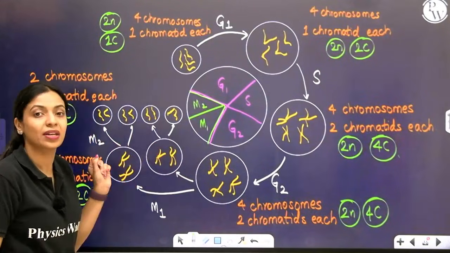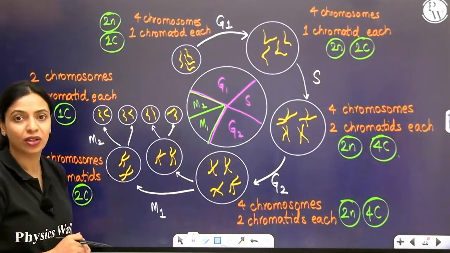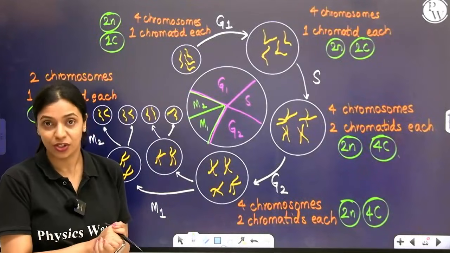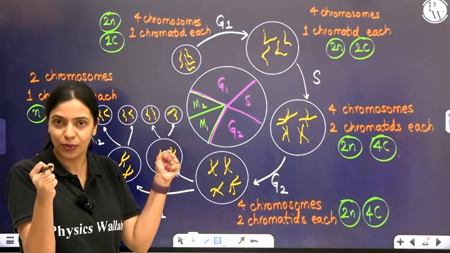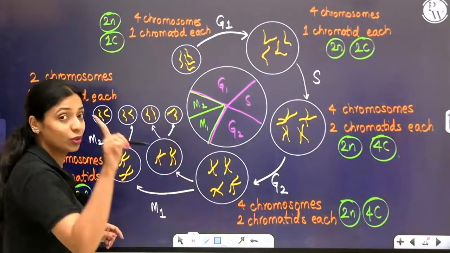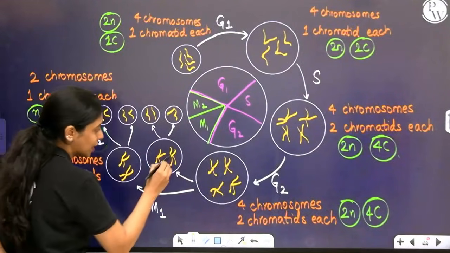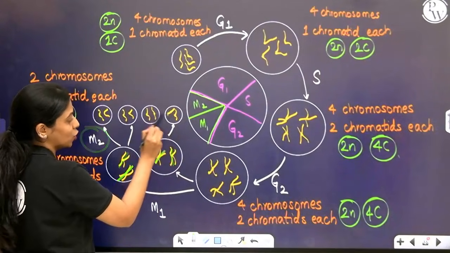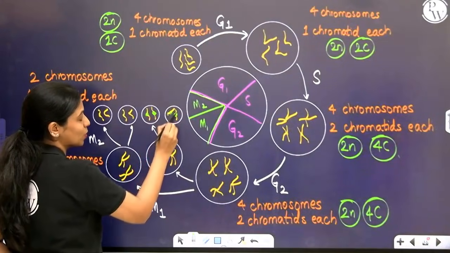What is going to happen next? During meiosis II, each of these cells is going to divide in a fashion very similar to what happens during mitosis. What happens during mitosis? The centromere will split, the sister chromatids are pulled towards the opposite poles and 2 new cells are formed. Those 2 new cells will have only one chromatid in each chromosome. So when meiosis II happens, the centromere will split such that each daughter cell formed after meiosis II will get only chromosomes with 1 chromatid.